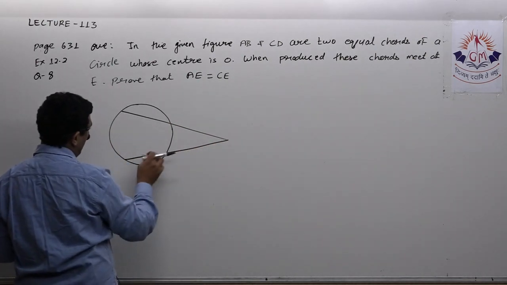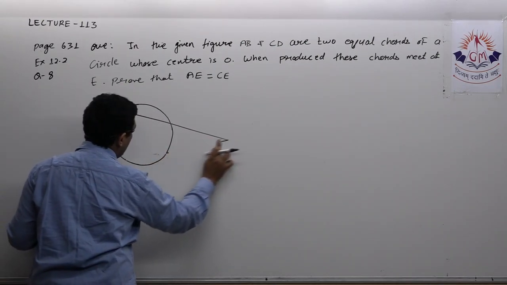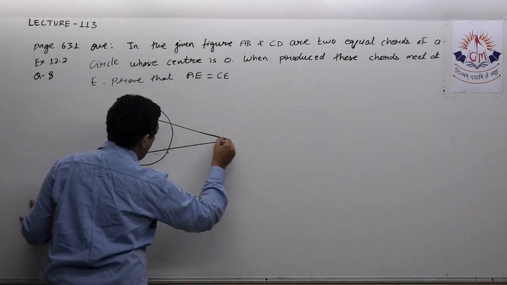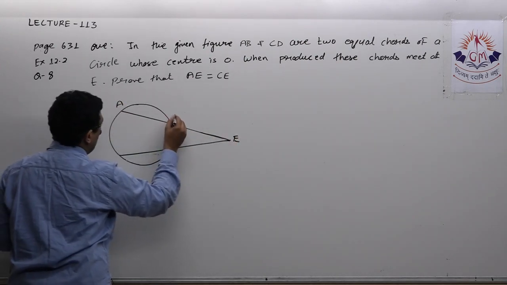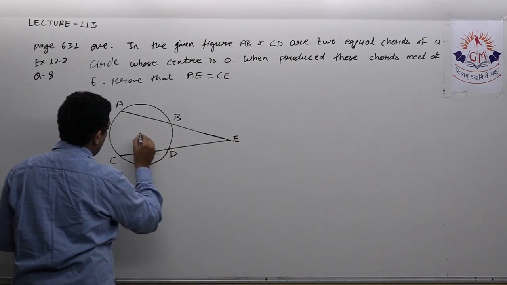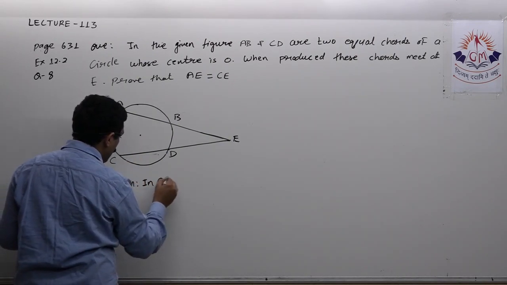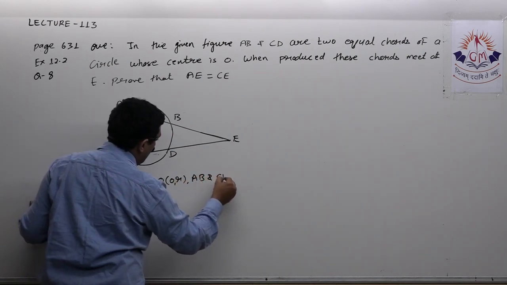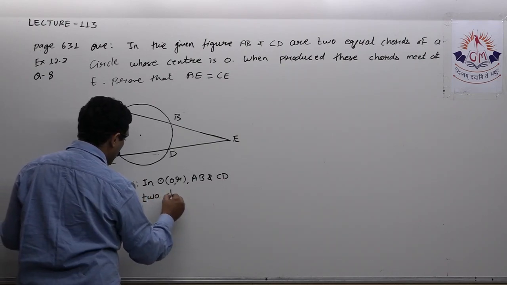Also it is given that when they are produced, they meet at point E. This is point E, chord AB, chord CD, and O is the center. So given, in circle O comma R, AB and CD are two chords.